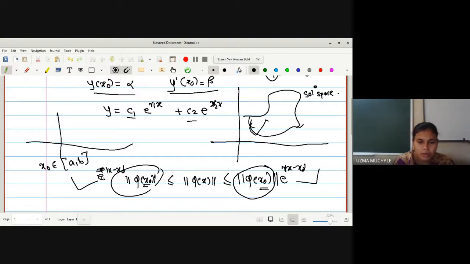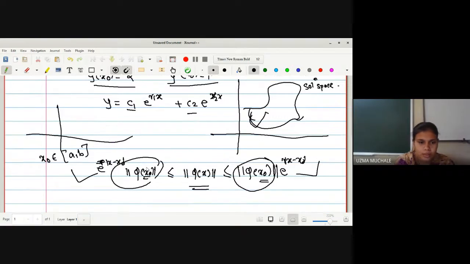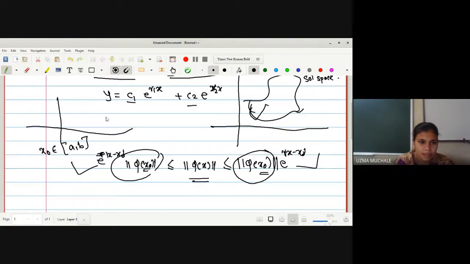So this is what we are going to find out, that the solution phi lies in this region. What are these regions? No doubt phi of x naught will be one constant term because phi is the solution. If x naught is any point from the closed interval AB, that will be some constant number. So the solution phi will be lying in this region.